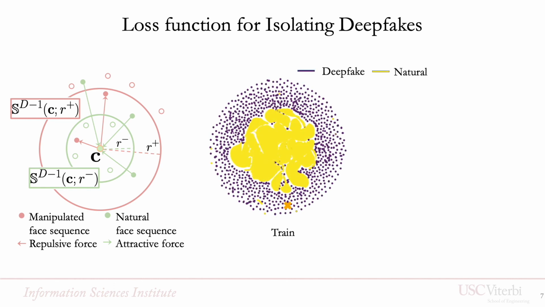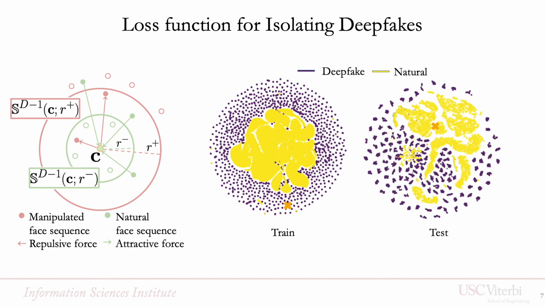We can now see what happens to the geometry of the feature space using t-SNE. You can see how the natural faces are compressed inside the inner sphere, while manipulated faces lie all around. The same property transferred decently well on the test set. It's finally interesting to observe the cluster formed by each video in the feature space.